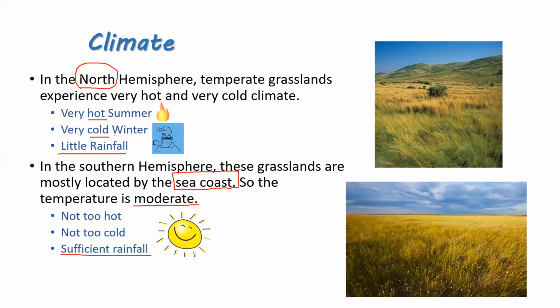The temperature in the north and in the south is different. Here in the north, the climate is very extreme, that is very hot and very cold. And in the south, the temperature is moderate, that is okayish hot, okayish cold, and sufficient rainfall.